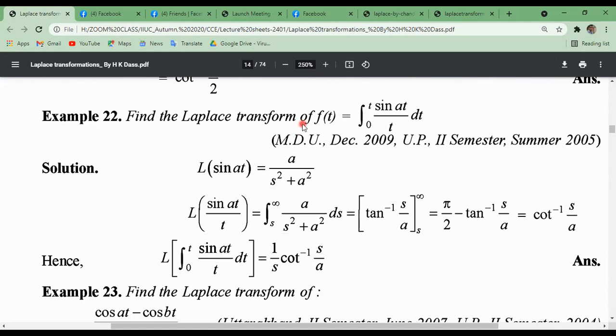Now similarly, you can find the Laplace transform of the function sin at divided by t. Using the previous basic function, the Laplace transformation of sin at is a divided by s square plus a square. Similarly, for sin at divided by t, using the division property of Laplace transformation, integral from s to infinity of F of s ds. Tan inverse s by a, putting the upper limit we get pi by 2, putting the lower limit we get s by a. It's similar.